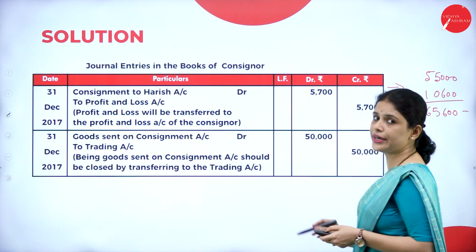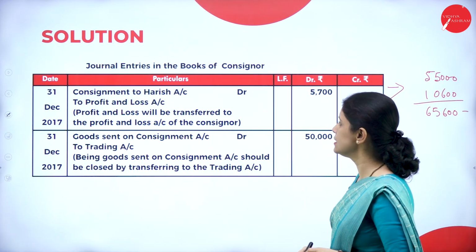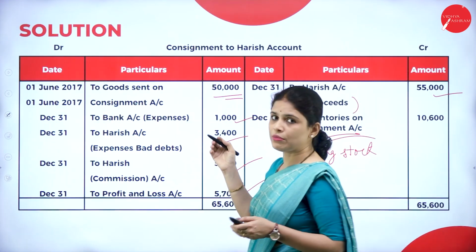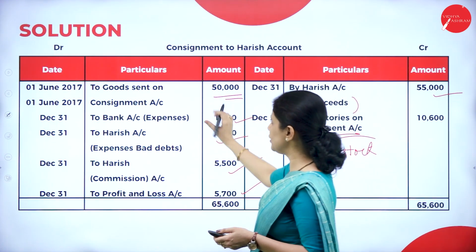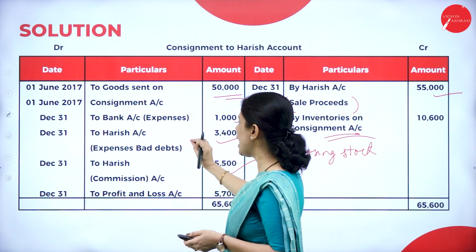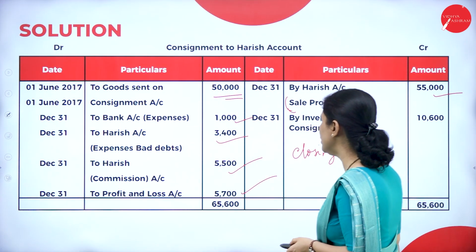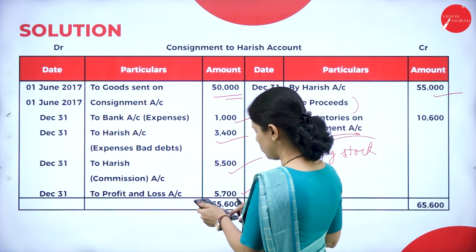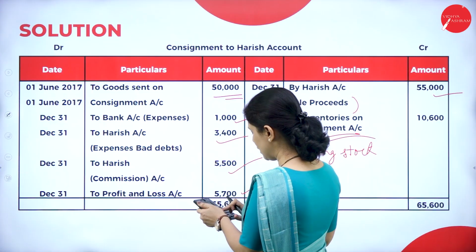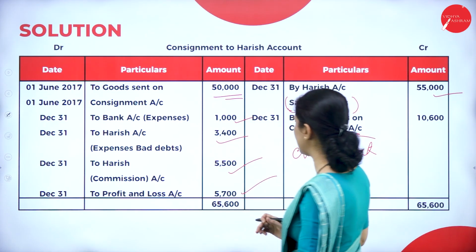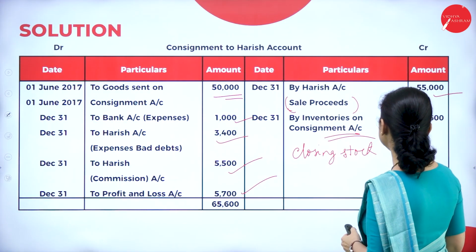From this, we have to deduct all the expenses. What are all those expenses? We have to deduct the goods sent on consignment, expenses incurred by Harish, and commission. Everything we have to deduct. That will be 50,000 plus 1,000 plus 3,400 plus 5,500, that is 59,900.